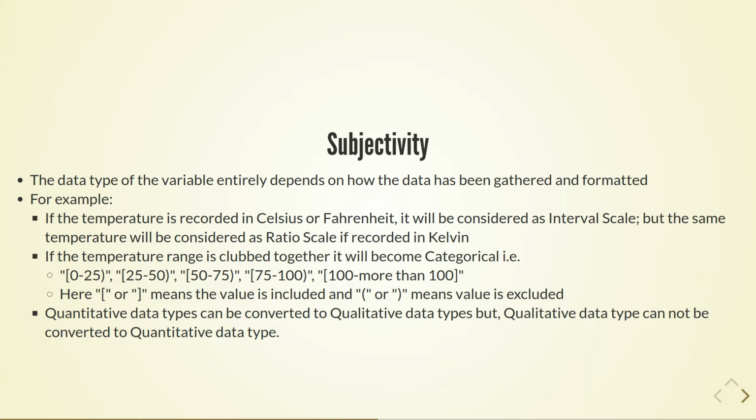If temperature range is clubbed together, it will become categorical, such that 0 degree to 24.9 degree, 25 to 49.9 degree, 50 degree to 74.9 degree, 75 to 99.9 degree, 100 degree and more than 100 degree. Here, the square bracket means the value is included and the parenthesis means the value is excluded. Quantitative data types can be converted to qualitative data types, but qualitative data types cannot be converted to quantitative data types.